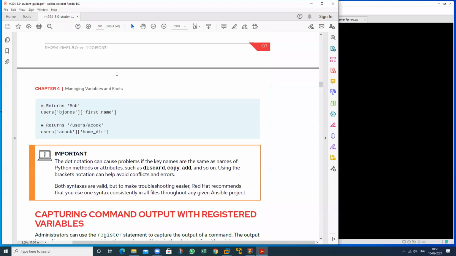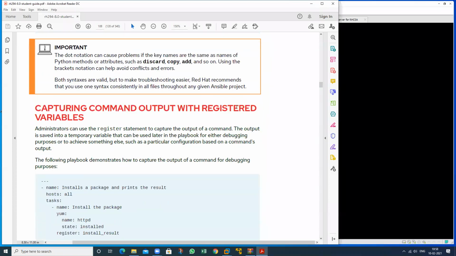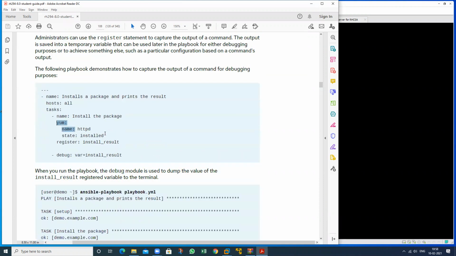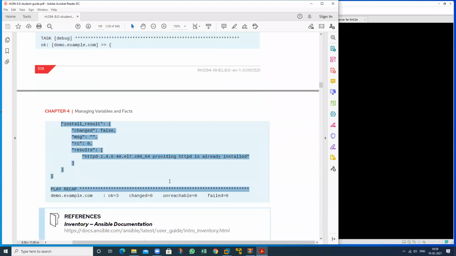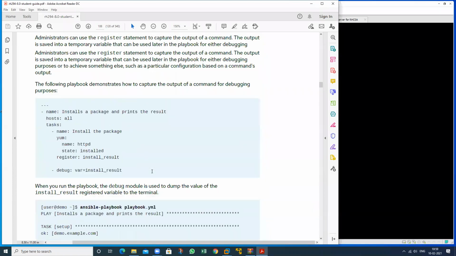And what is the other one? We can also use the register variable that I will also discuss with you. See, install this package and register it in this particular variable. So this is my variable name. This will register all the information for this. So this will be registered and I want to check this particular value. So we can also check. This is the value that we want to check. So that is known as a register variable.